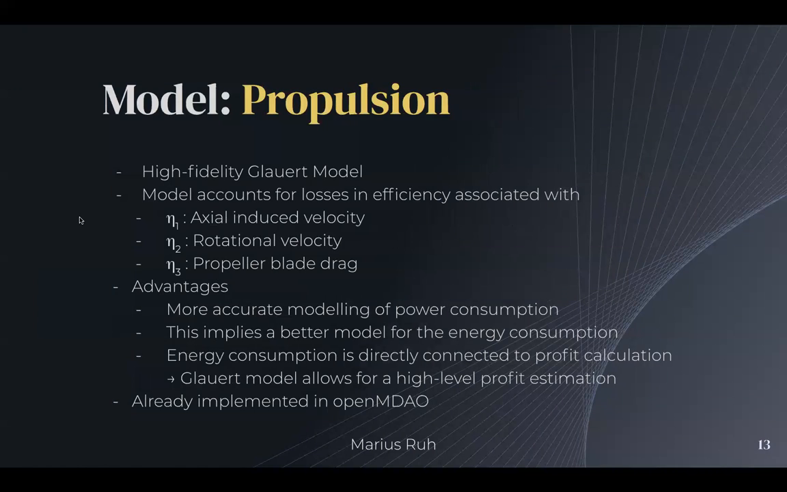In terms of propulsion, however, we did use a very high fidelity Glauert model. And this Glauert model is very good at accounting for the various losses in efficiency that are associated with propeller motion, which are eta1, the axial induced velocity, eta2, the rotational velocity, and eta3, the propeller blade drag, which is a skin friction. And the advantages are that you have more accurate modeling of the power consumption, and that is associated with the rotor operation.